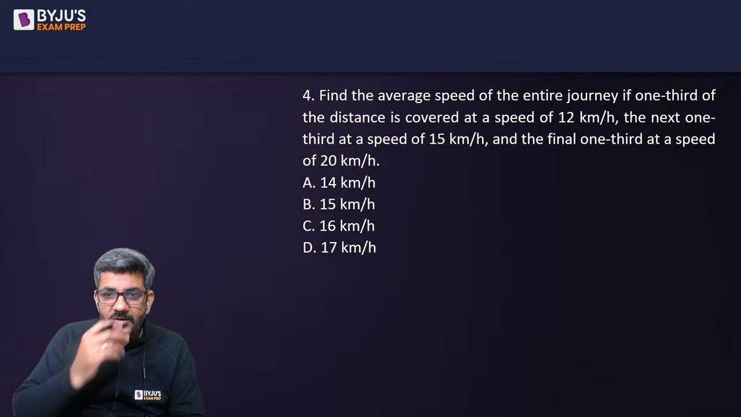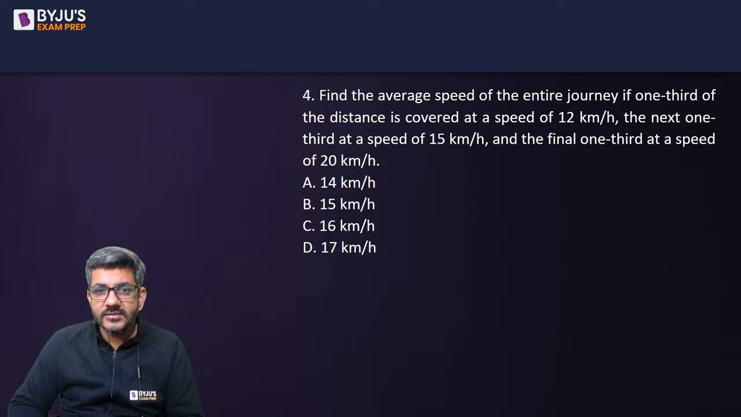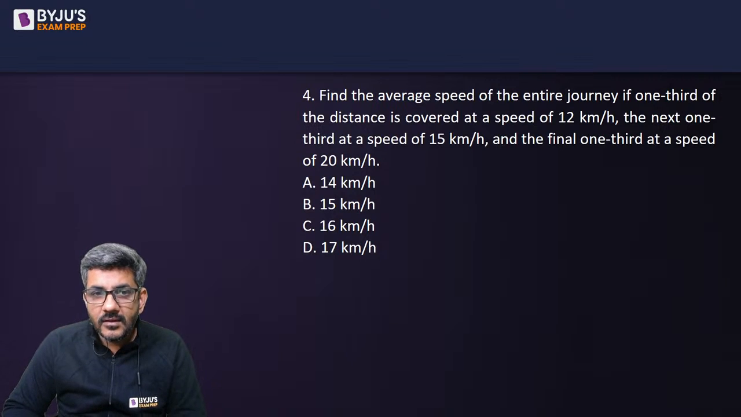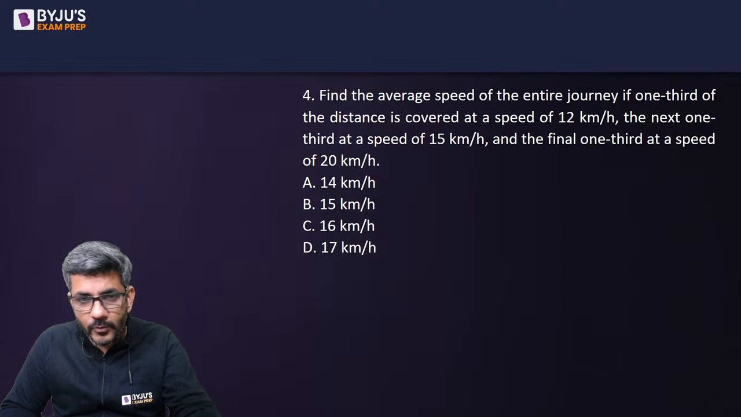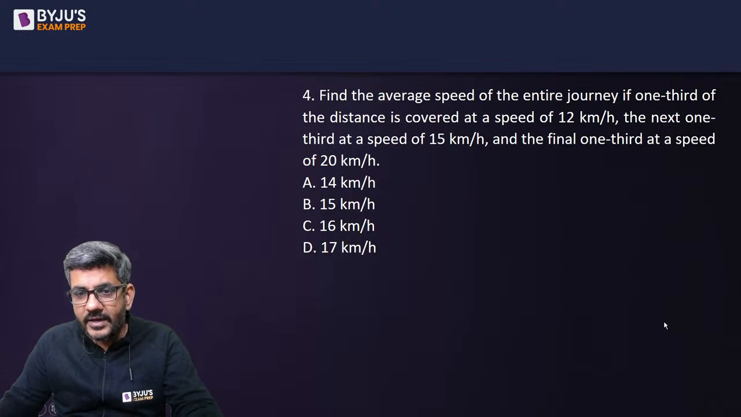Find the average speed of the entire journey. One third the distance is covered at a speed of 12, and next one third at 15, and final one third at a speed of 20. So let's start doing it now.